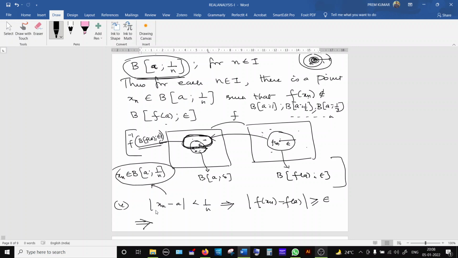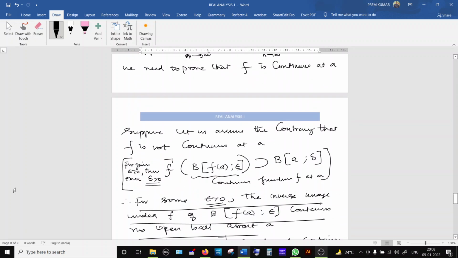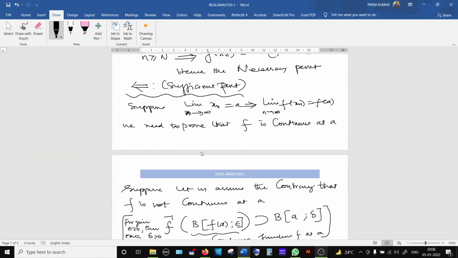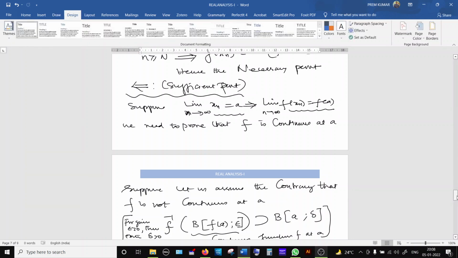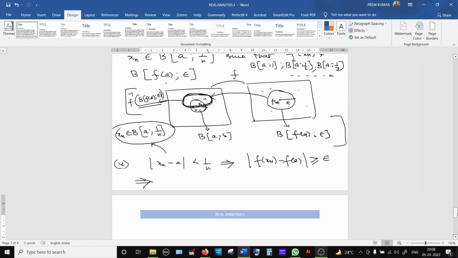This is a contradiction to our assumption in the sufficient part. We assumed that whenever x comes very close to A, f of x must come very close to f of A. But here xn comes very close to A, but f of xn is not close to f of A. We are getting greater than or equal to epsilon.